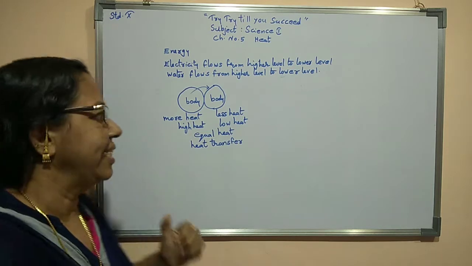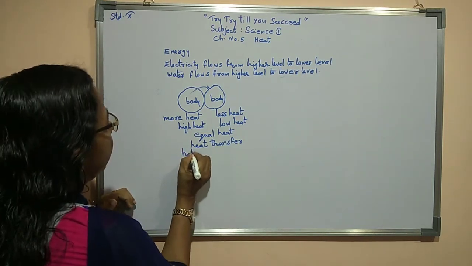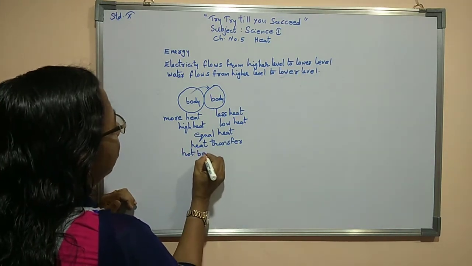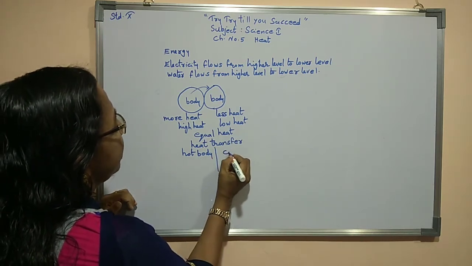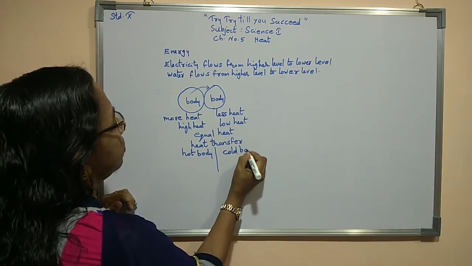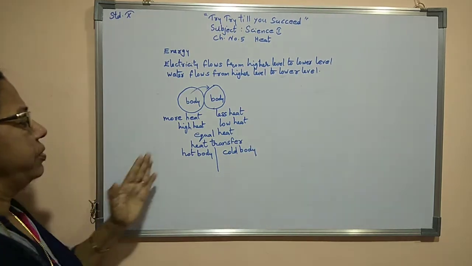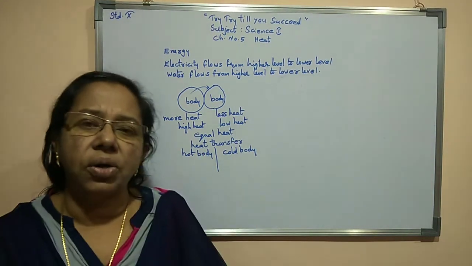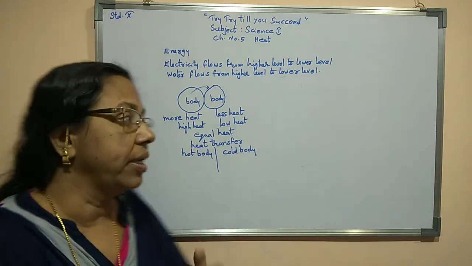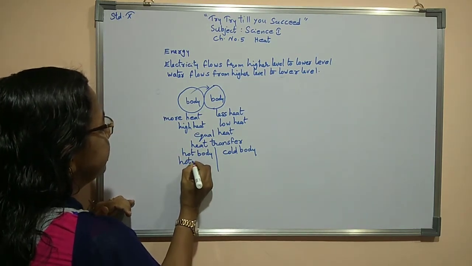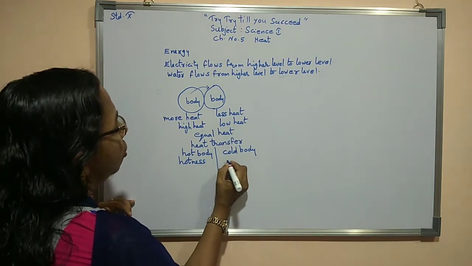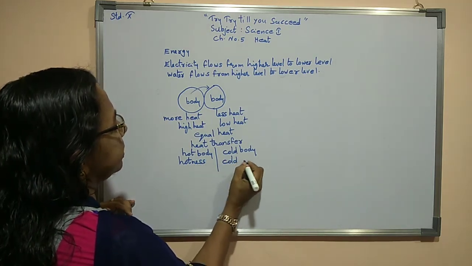Now here, high heat body, low heat body, like that we won't say normally. We are saying it as hot body as well as cold body. Normally we are using the term hotness as well as coldness. Hot body has hotness and cold body has coldness.